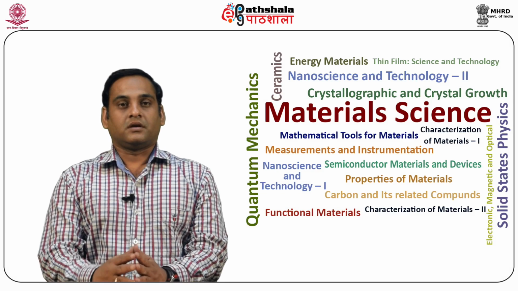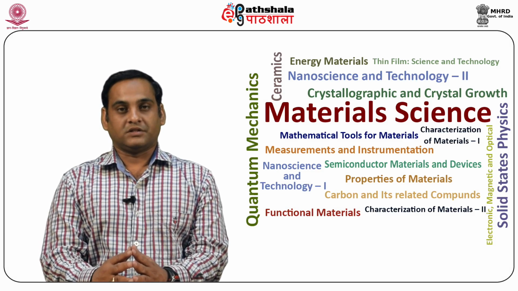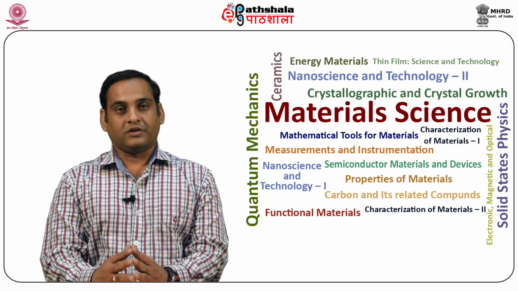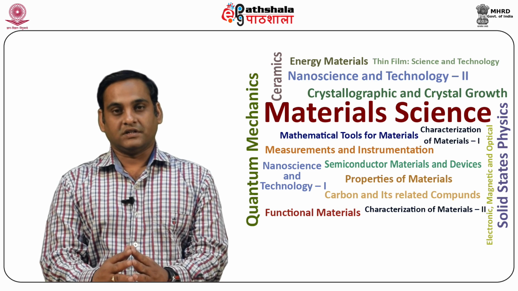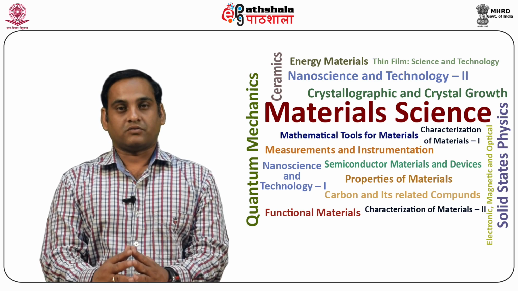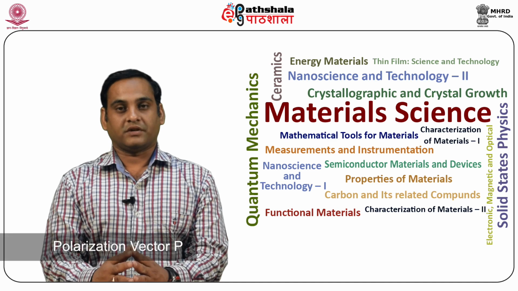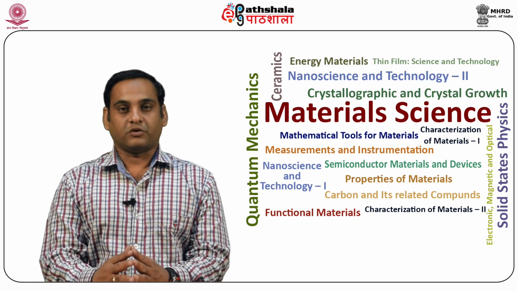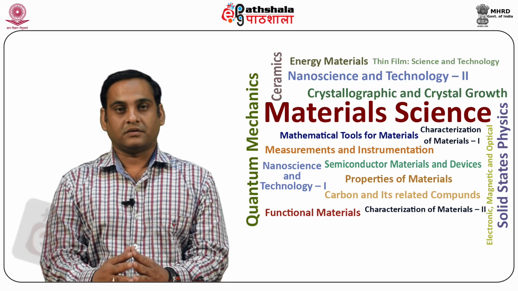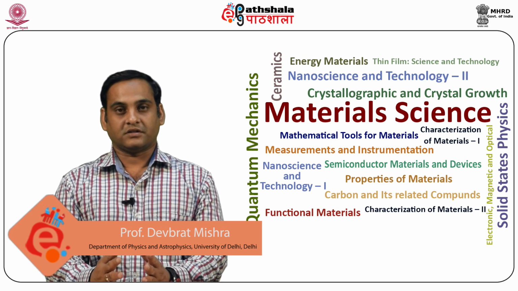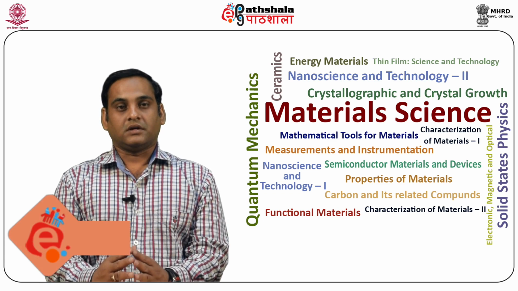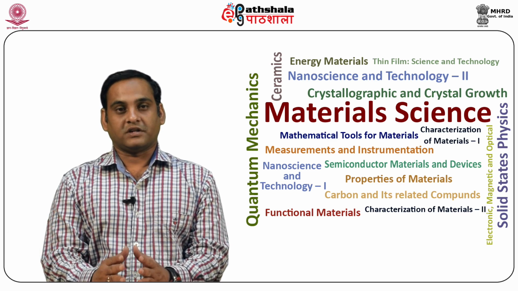So students, let us summarize what we have learned in this module. Electric dipole moment with its derivation has been discussed in detail. We have discussed what polarization is and how it is described by the polarization vector P. Susceptibility and permittivity have been studied in brief. Electric flux density along with polarization and source of polarization have been discussed. In the last, frequency dependence of the polarizability was explained. Thank you.